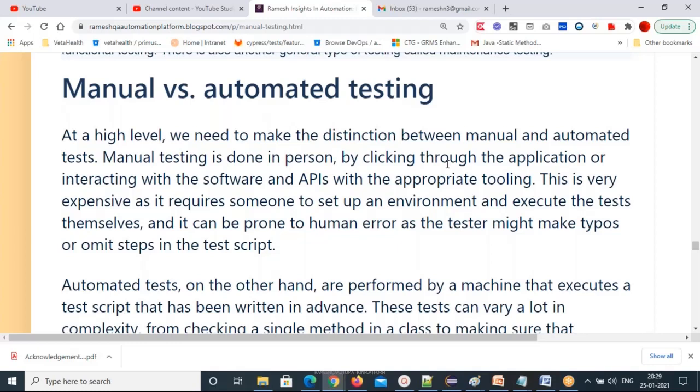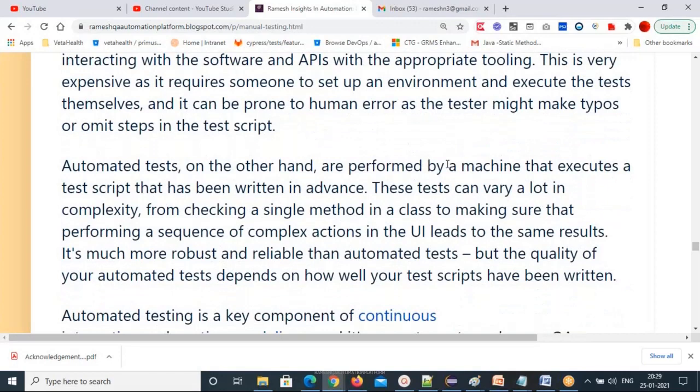That's a manual test. In person, you are going to click on something on the web pages, whether it is working or not, you have to check everything in person. You have to validate whether it is working or not. That's manual testing. Automation testing means it is performed by a machine that executes a test script that has been written using some programming language. It is driven by a tool. An automation tool will drive this automation testing.